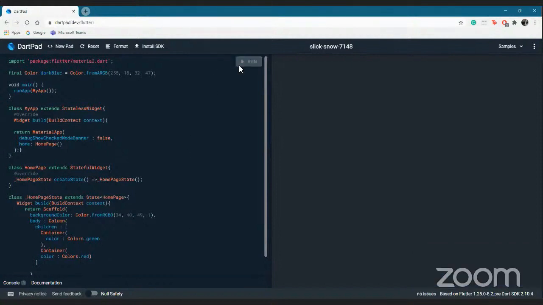Yeah, let's run it and see what we get. What we are expecting right now is just this page entirely divided into half, upper part green and lower part red. Let's see if we are getting it or I have done some mistake.